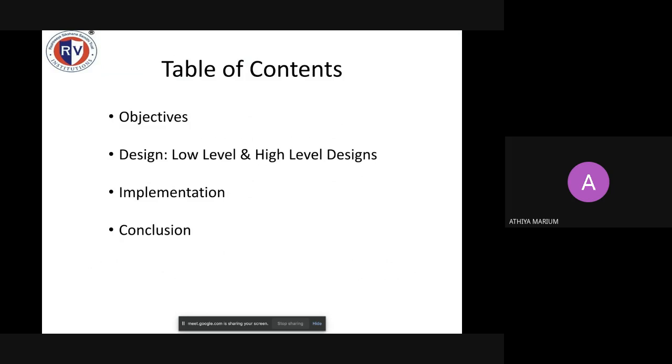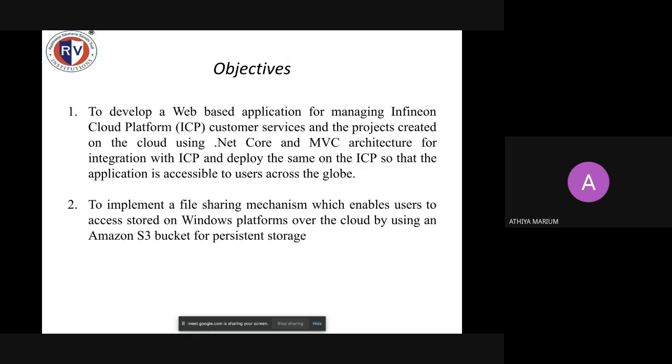Mamta ma'am. So these are the things that I'll be covering, starting with the objectives, the design, the implementation, and then I'll conclude.